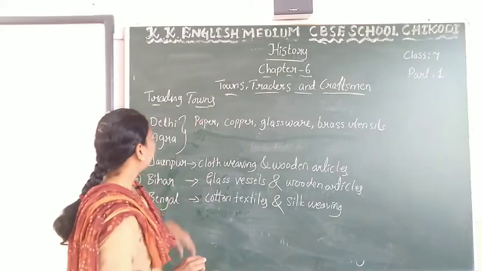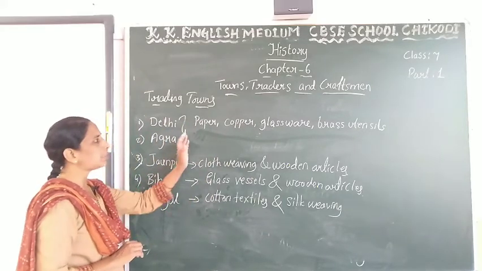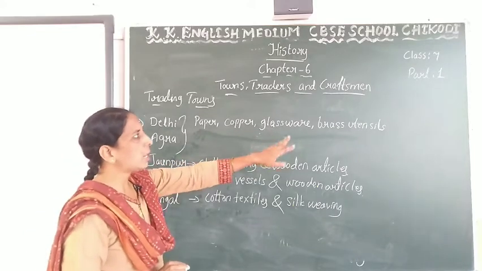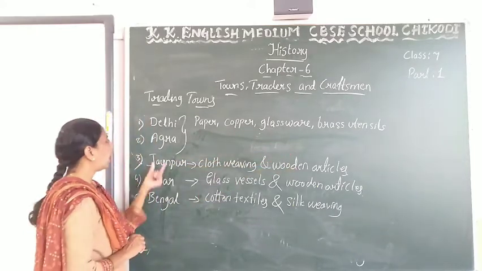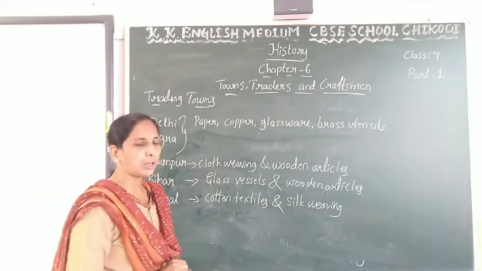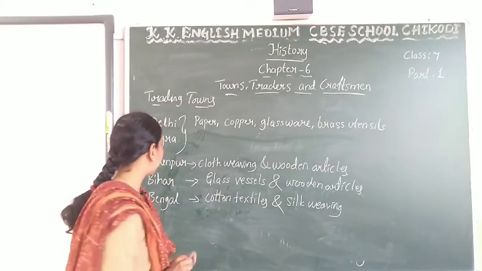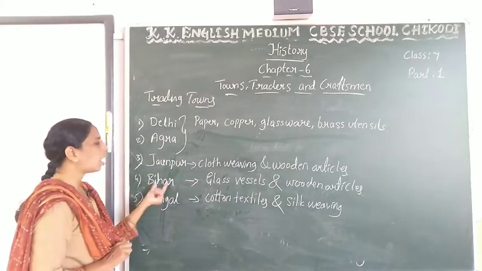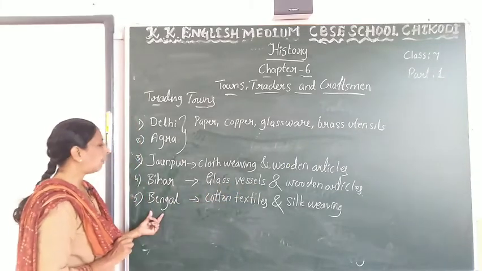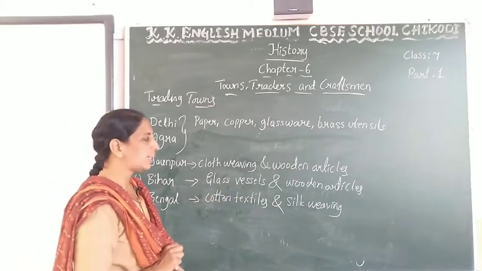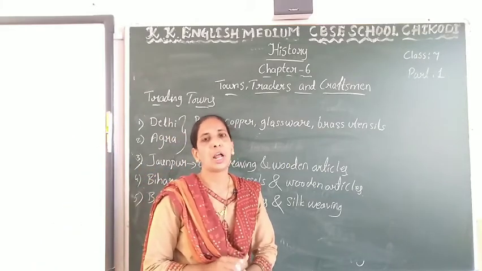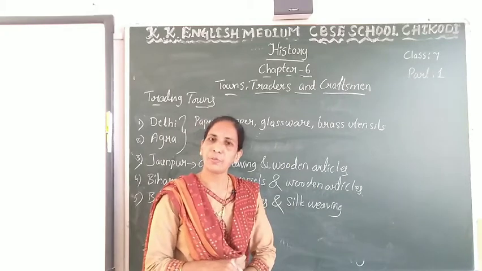In Delhi and Agra, paper, copper, glassware and brass utensils were manufactured. In Jaunpur, cloth weaving and wooden articles. In Bihar, glass vessels and wooden articles. And in Bengal, cotton textile and silk weaving. Afterwards, these products were exported to other parts of the country.